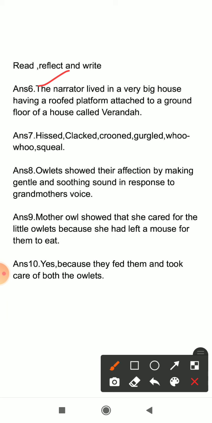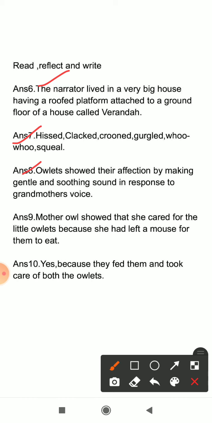Okay, students. Now, answer number 7. First of all, question number 7. List 6 sounds of an owl that the narrator has given in the text. So, in the text, the sounds of the owl have been given. We have to list these 6 sounds. The answer is hissed, clacked, croon, guggled, hoo, and squeal. You remember now about these sounds? Okay, good. Now, question number 8. How did the owlets show their affection for grandmother? So, how did they show? Answer. Owlets showed their affection by making gentle and soothing sounds in response to grandmother's voice.